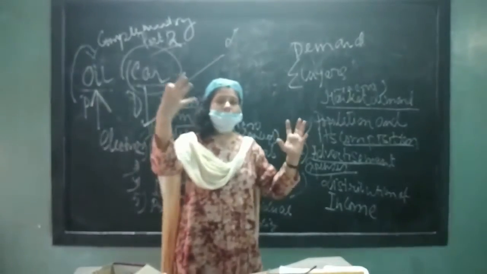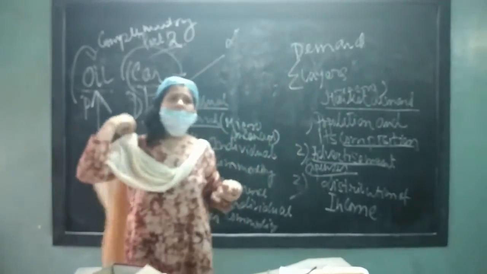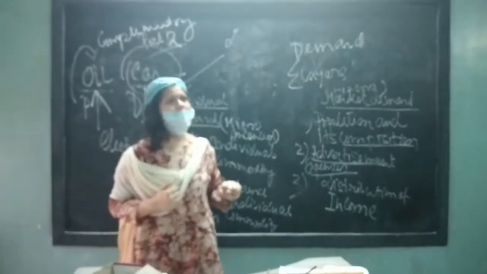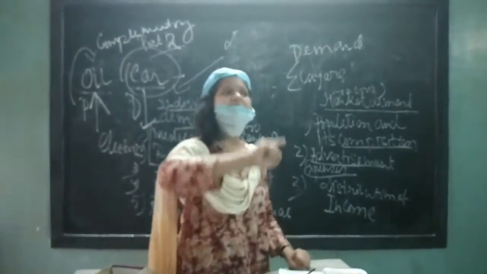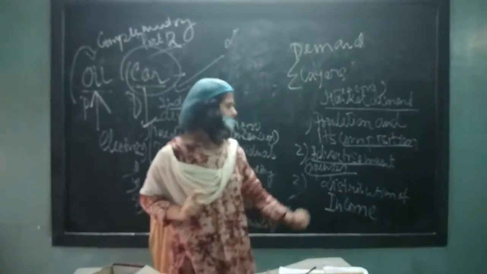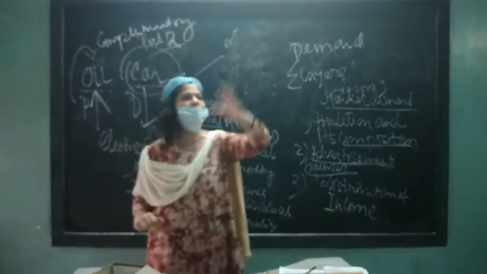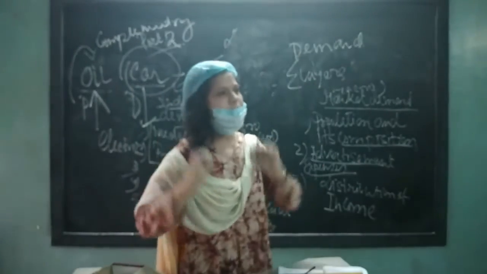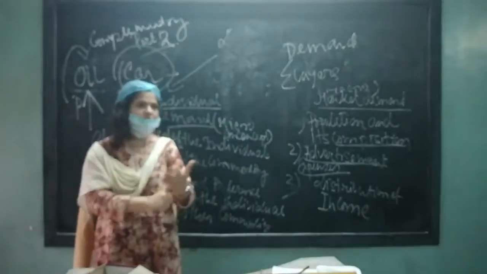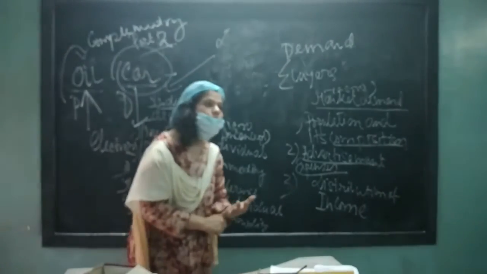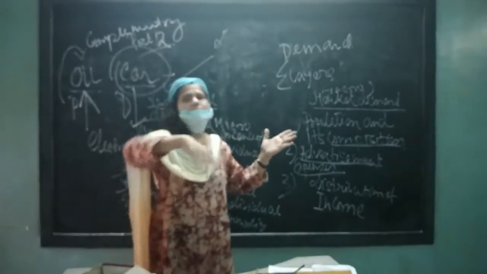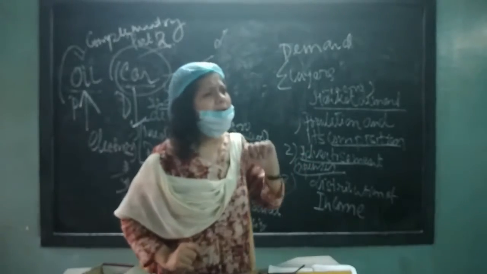Suppose you have brought 100 chocolates. If the 100 chocolates are distributed among 100 people, then it is an efficient distribution of the chocolates, but that has not happened. It has been distributed only among 50 people. Each of those 50 people has got 2, and the rest of the 50 people have not got any. That is called non-distribution.